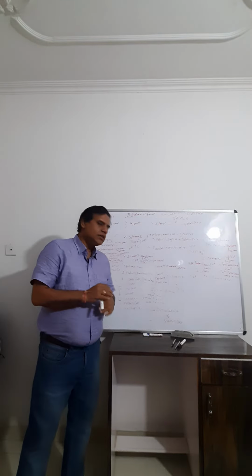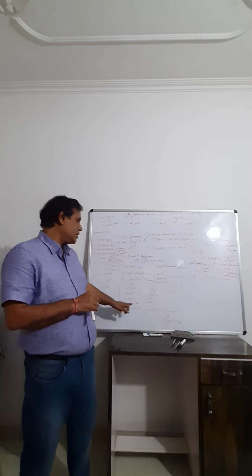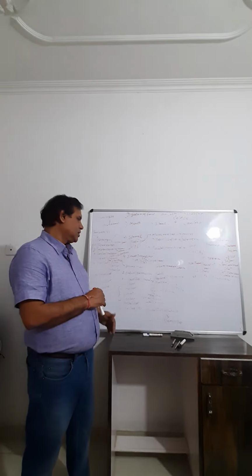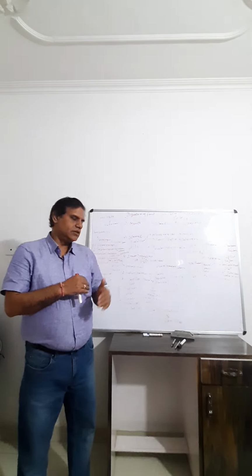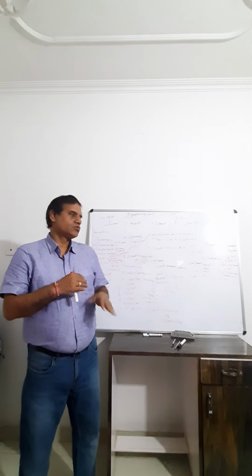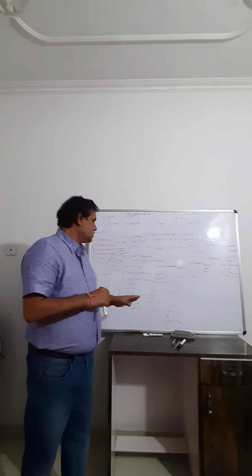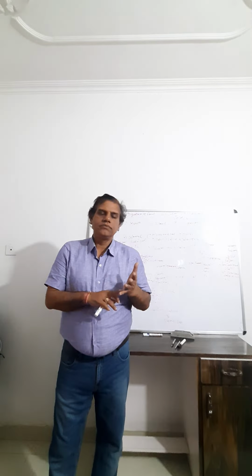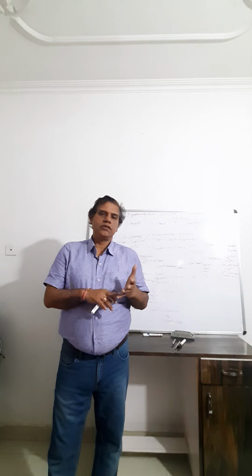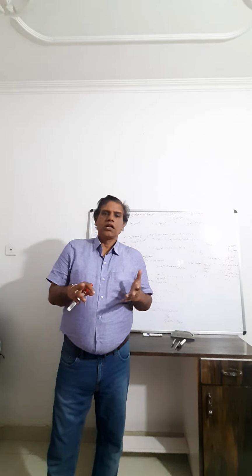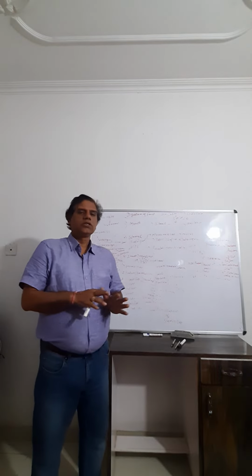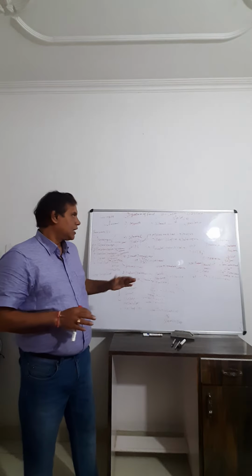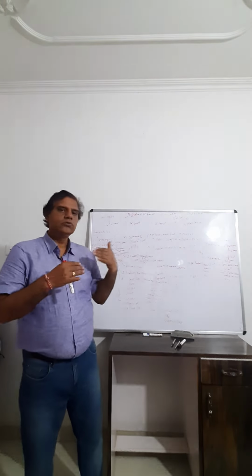And last is nucleotidase and nucleosidase. The nucleotidase acts on nucleotides and converts them into nucleosides, and nucleosidase acts on nucleosides and converts them into nitrogenous base and sugar. So overall these are the products. The final product of fat is fatty acid and glycerol, of carbohydrate is simple sugar, that is glucose and fructose, and of protein the final unit is amino acid, and then after digestion this goes into absorption.